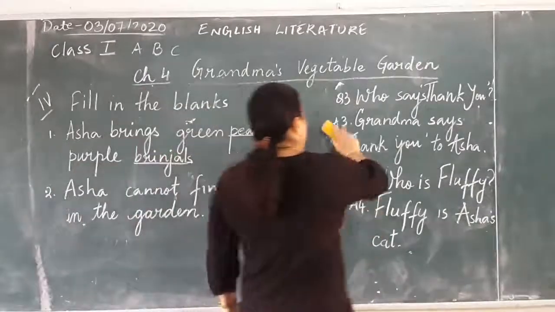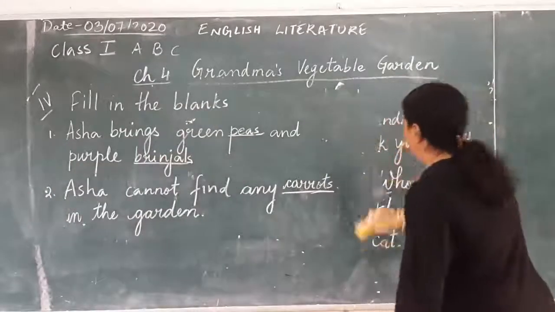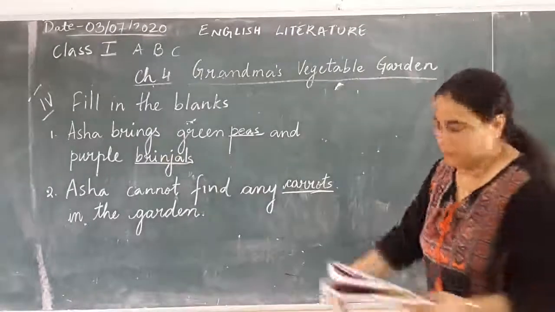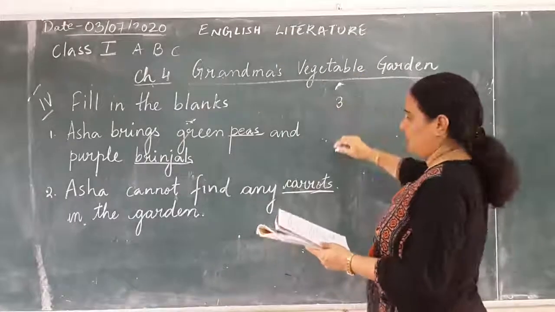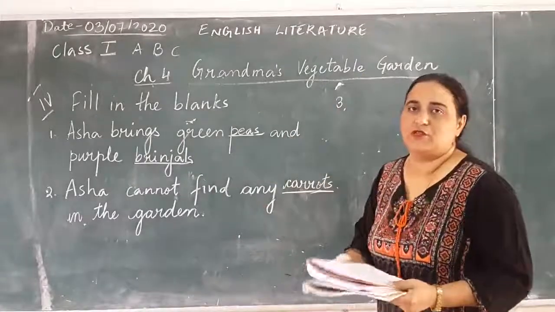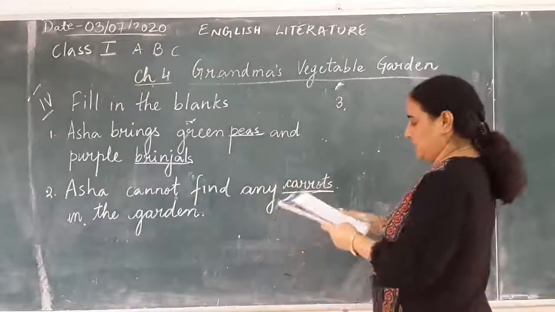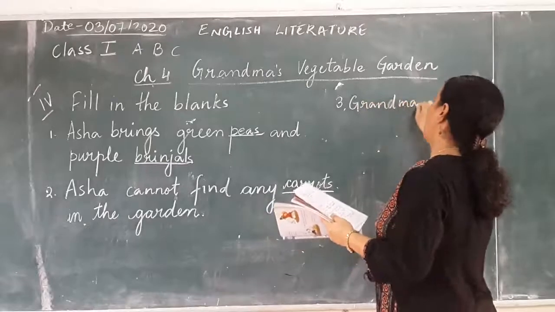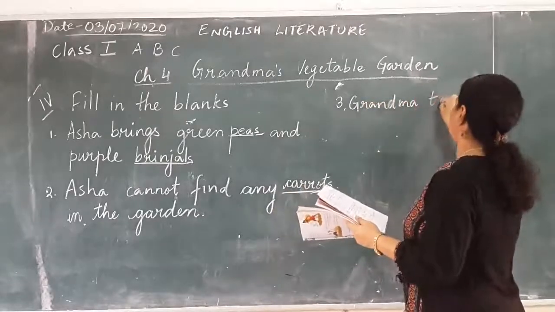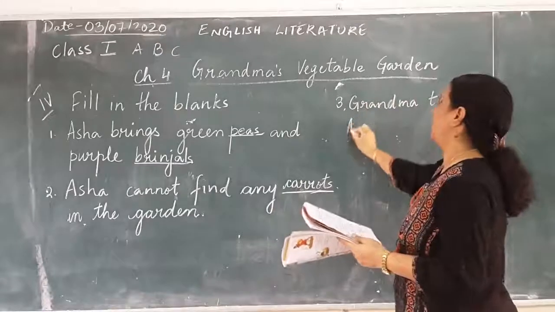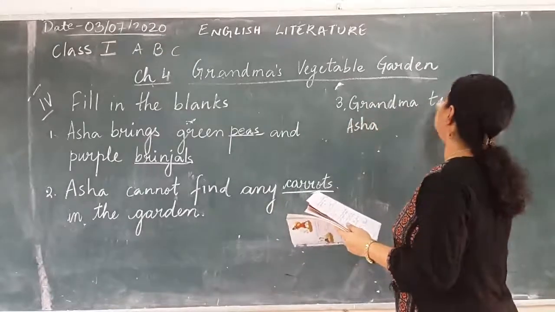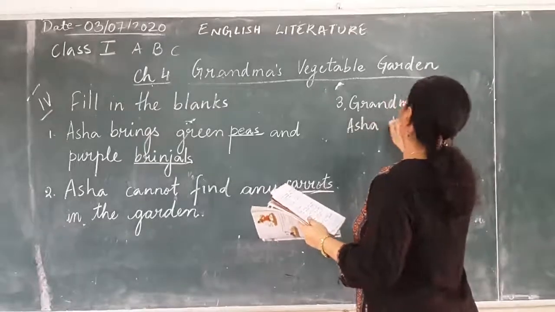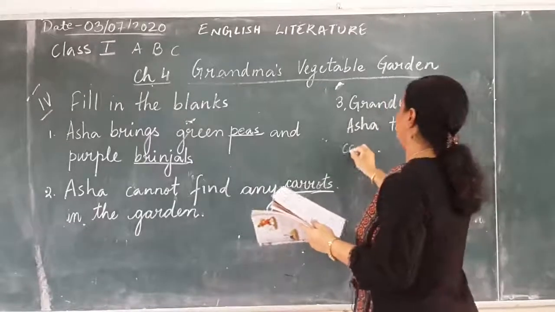Then I will rub this and I'm going to write number 3 and 4. Number 3 is, I'm writing a bit bigger for you children so you can understand and see it clearly. Number 3 is grandma tells Asha to dash carefully.